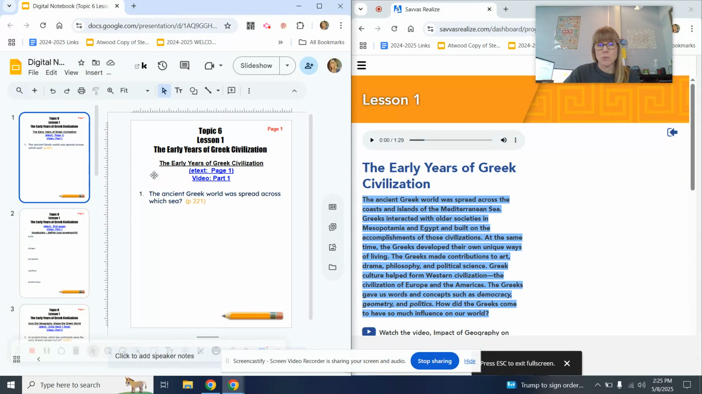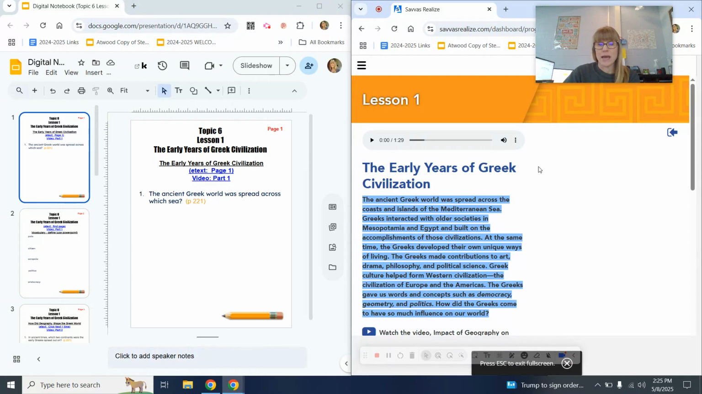The first question we're going to look to answer: the ancient Greek world was spread across which sea? If you're looking at the textbook, you will find this answer on page 221. If you are watching the video or have your Savvas e-text open, you will find the answer in this blue highlighted paragraph. Let's go ahead and watch it or listen to this paragraph now.